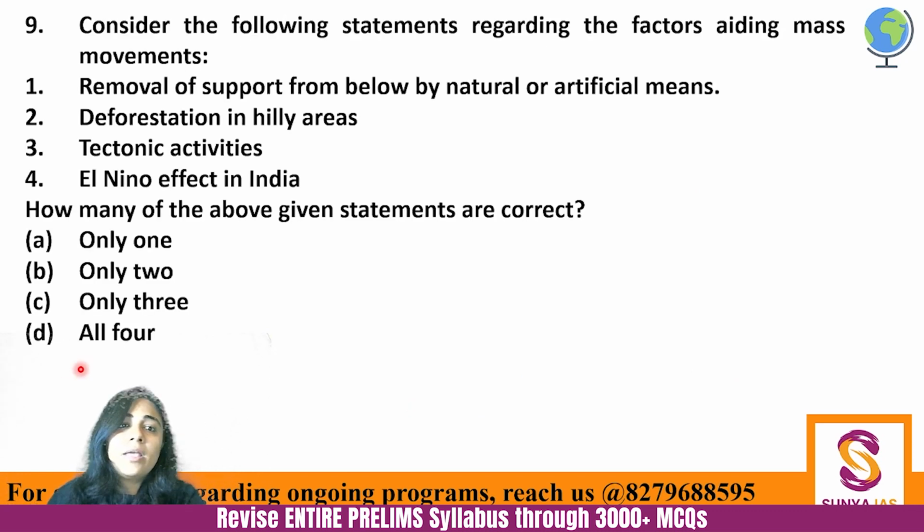Next. Consider the following statements regarding the factors aiding mass movements. Removal of support from below by natural or artificial means, deforestation in hilly areas, tectonic activities, and El Nino effect in India. How many of the above statements is or are correct?